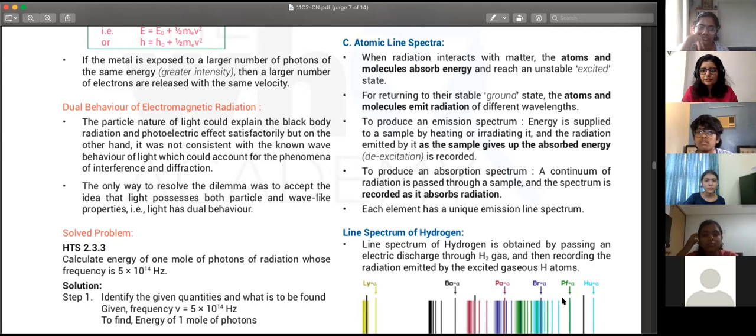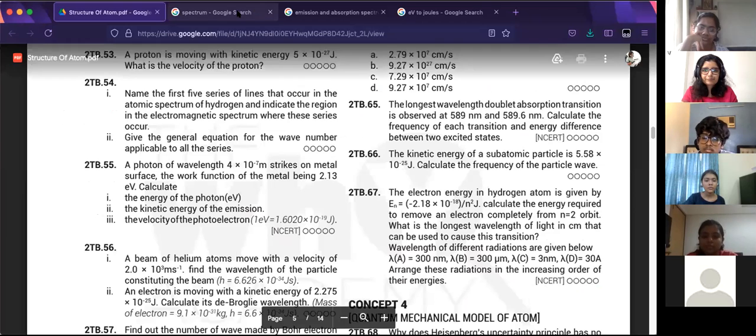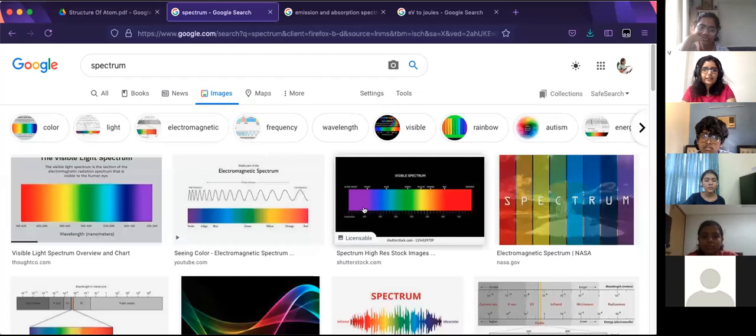Here it is. The set of colors is usually represented like this because these are visible to us. This is a continuous spectrum because it's not chunks of it. It is a continuous range, each one blending into another. So spectrum, continuous spectrum.